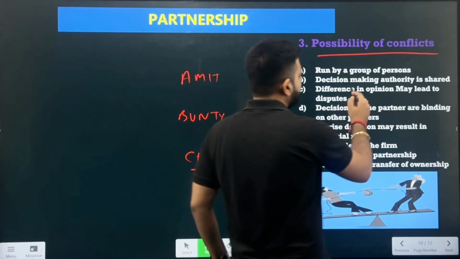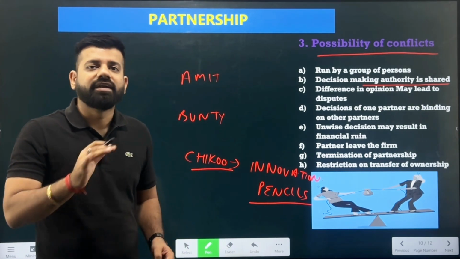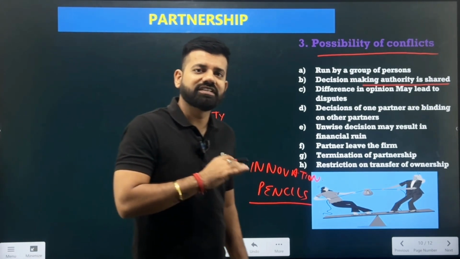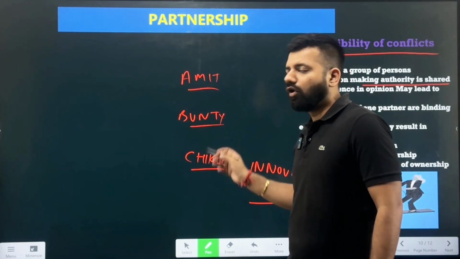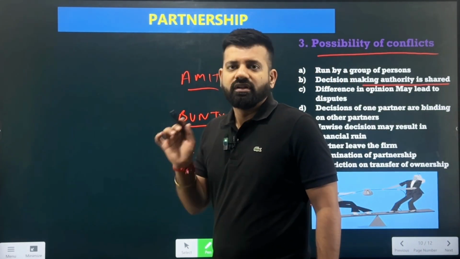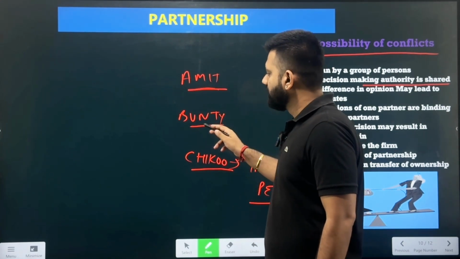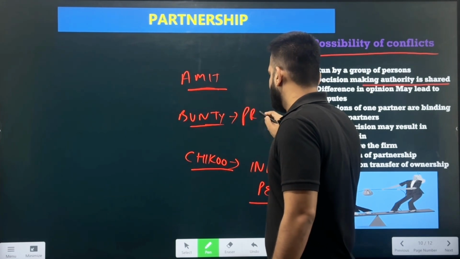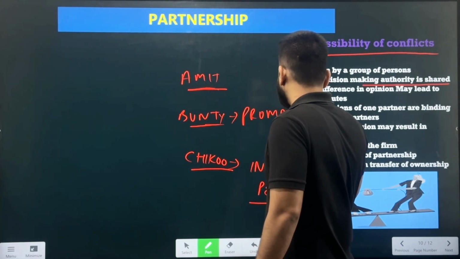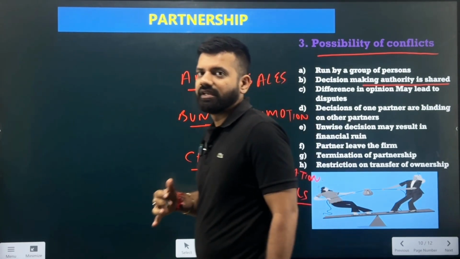Also, decision making authority is shared. Now the decisions are binding upon all, and all need to look after the decisions of the company. That is, Amit, Bunty, and Chiku are all taking the decisions jointly. It is not a situation where only Amit gives the decisions to Bunty and Chiku, but Bunty will also be taking decisions. He would be taking the decisions of promotion, in which he was an expert, and Amit will be looking after the decisions of sales, how they can bring sales for the company. It is a situation where all are working.